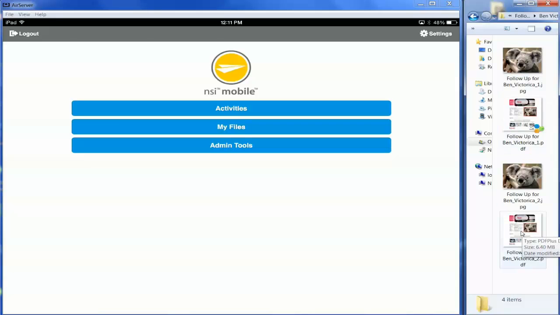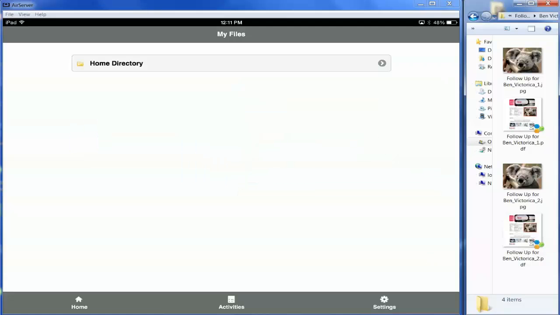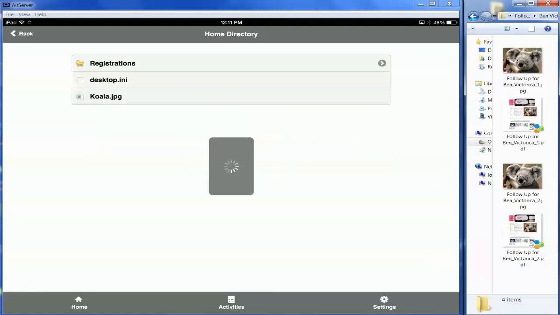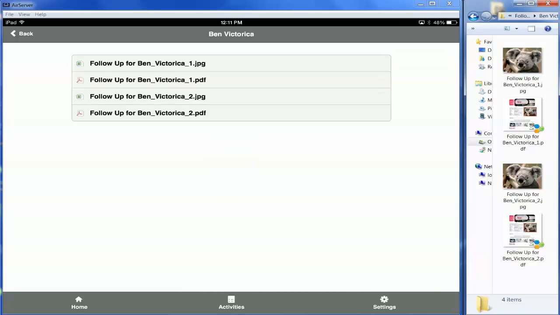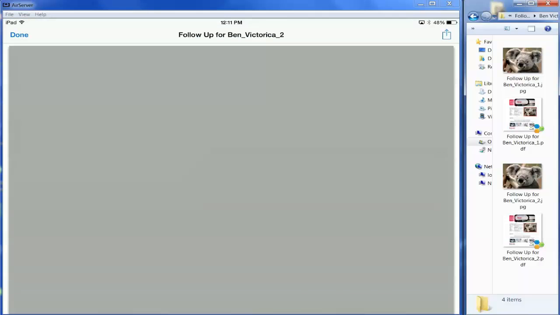I can also access that same information from my iPad. So I can select the My Files button, select Home Directory, Registrations, Follow-up, Ben, and he has a few things because I've been setting up the demo. So I'm going to hit the second PDF here and select download file, and you're able to show the person the results while they're sitting in front of you with the iPad.